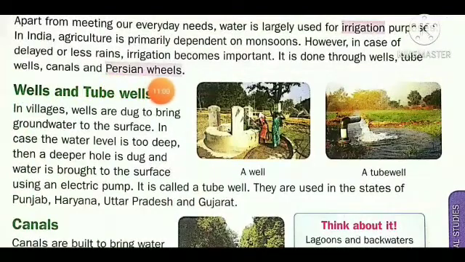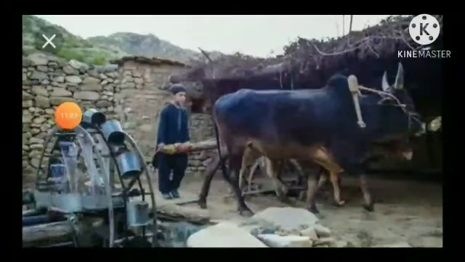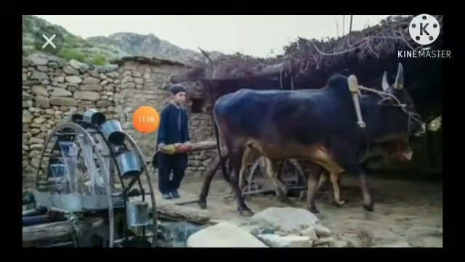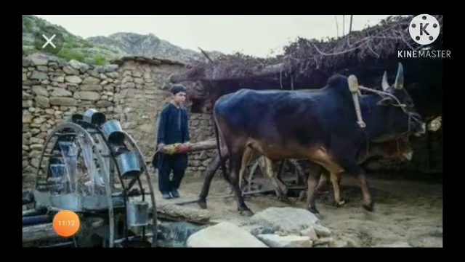Next, the Persian wheel. I will show you. That is a Persian wheel. With the help of bulls or oxen moving that wheel, scoops bring water up from the well, and it is provided to the crop and the field.